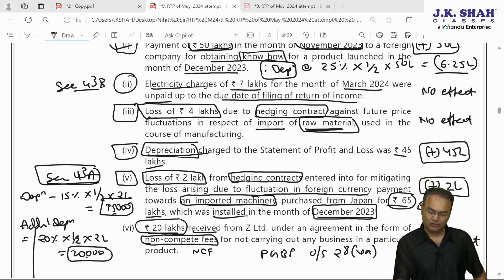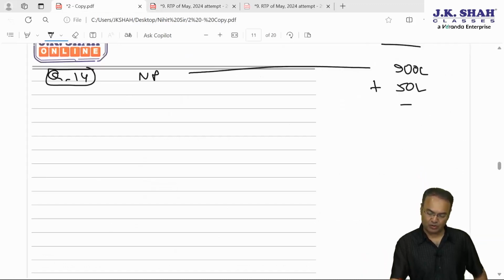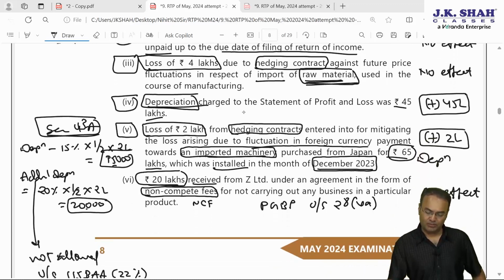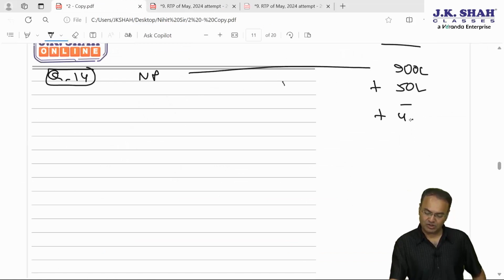Electricity charges, no effect. So second point, no effect. Then third point, loss of 4 lakhs from hedging contract for raw material, therefore no effect. Fourth point, depreciation charged to statement of P&L is 45. So 45 depreciation to be added back. Books of account depreciation.